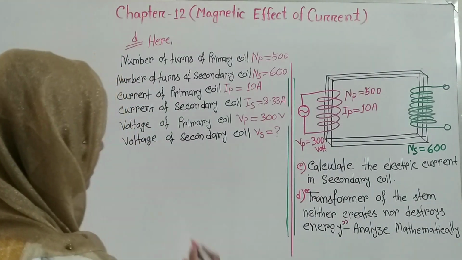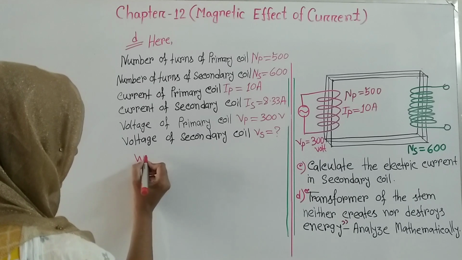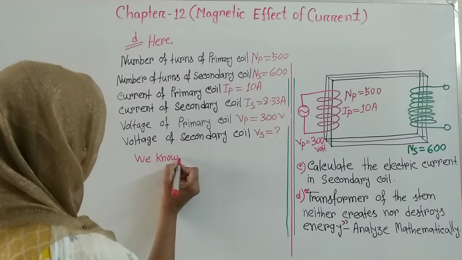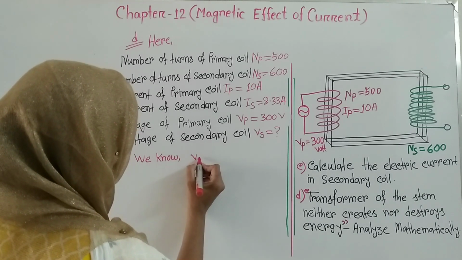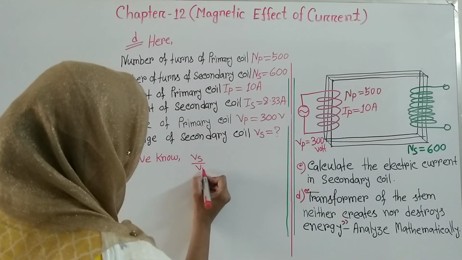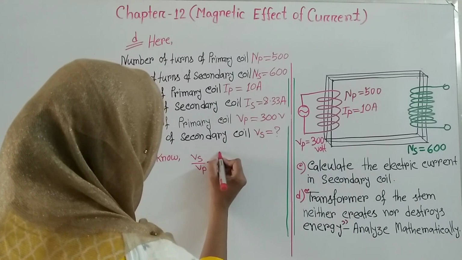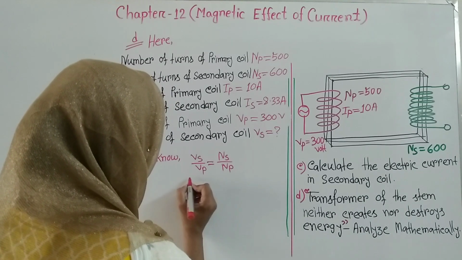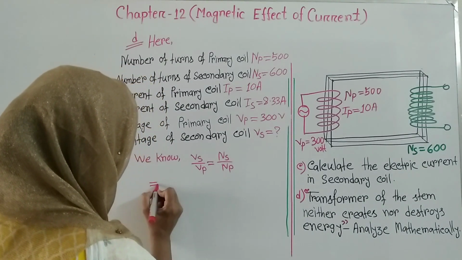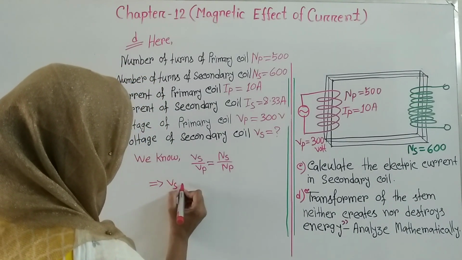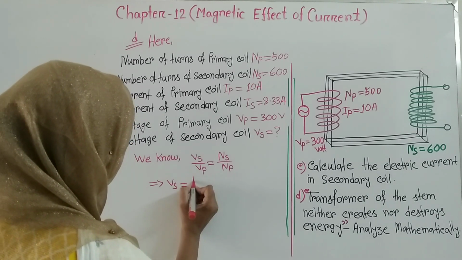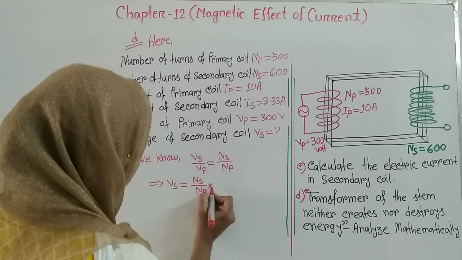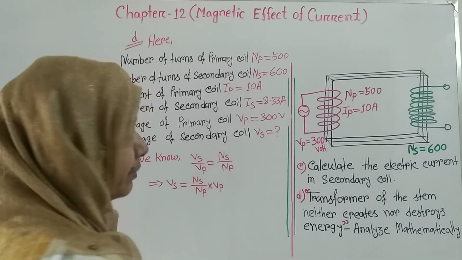Now we know that Vs by Vp is equal to Ns by Np. So we can write that Vs is equal to Ns by Np into Vp.